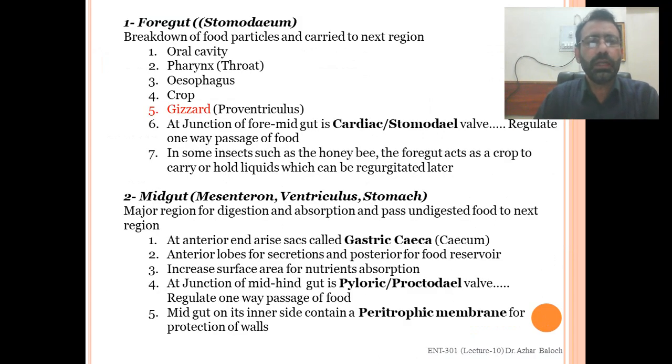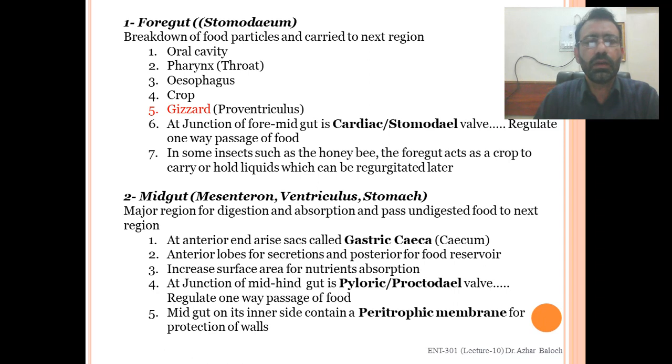The alimentary canal, as we know, is divided into three major parts: foregut, midgut, and hindgut. The foregut is also known as stomodeum. The function of the stomodeum, or foregut, is to break down food particles and carry them to the next region. It is composed of the oral cavity, pharynx, also known as the throat, then the esophagus, then the crop.